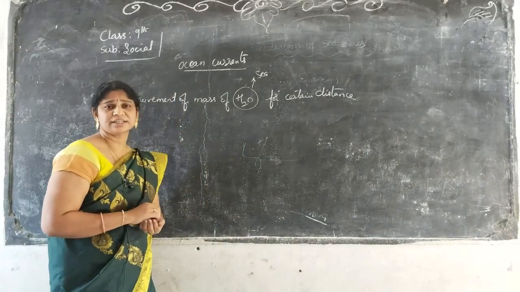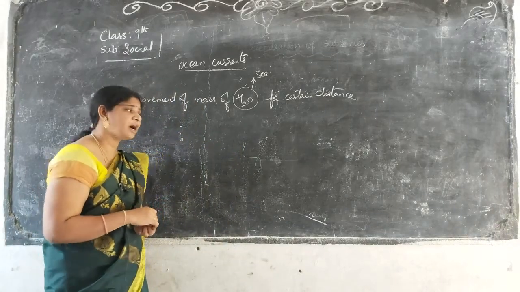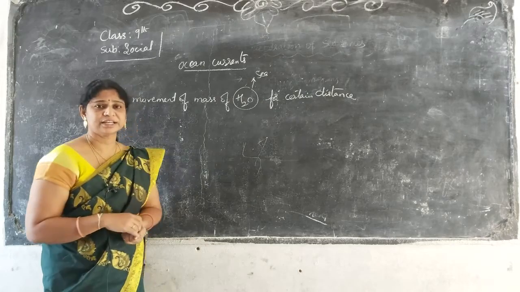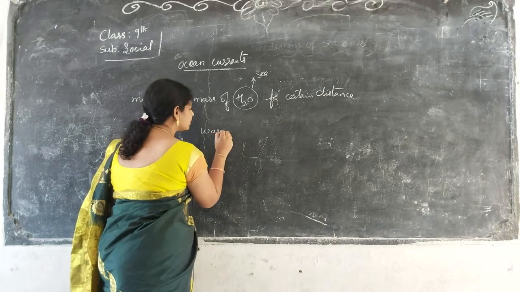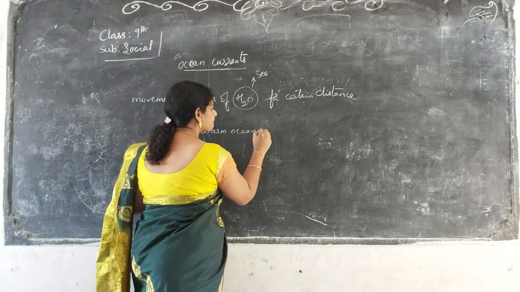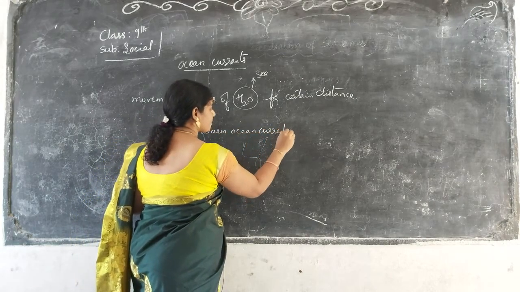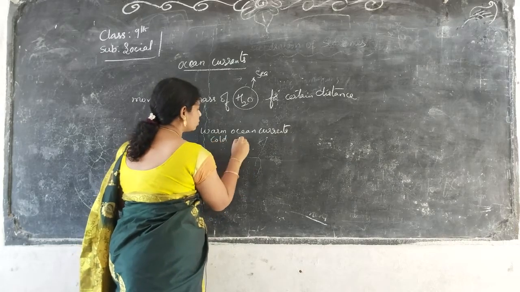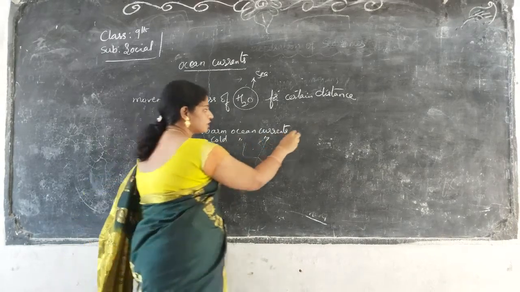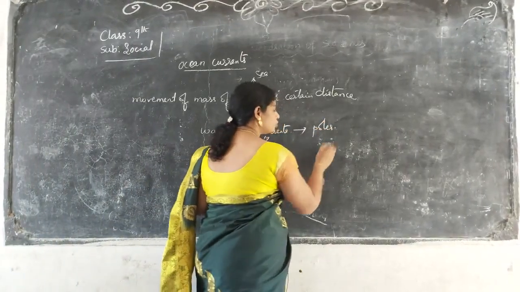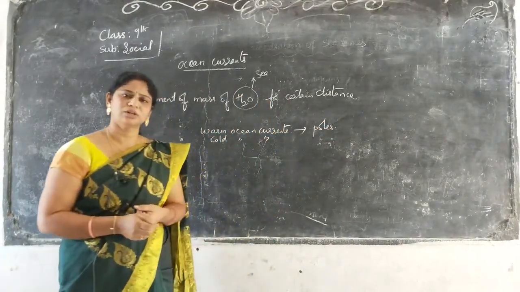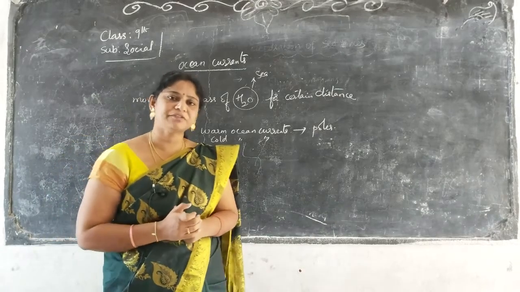So these ocean currents are again of two types, warm ocean currents and cold ocean currents. See here, warm ocean currents always move towards the poles. Poles are always cool regions and a little bit away from the sunlight.